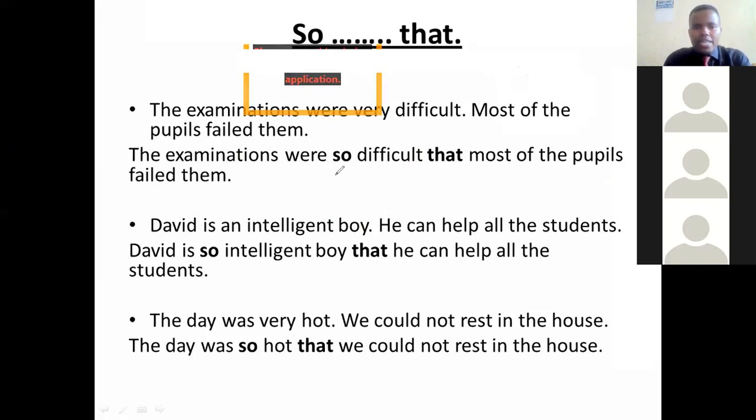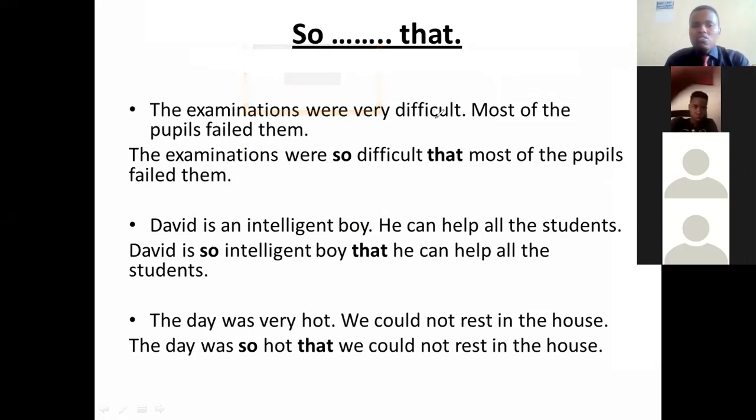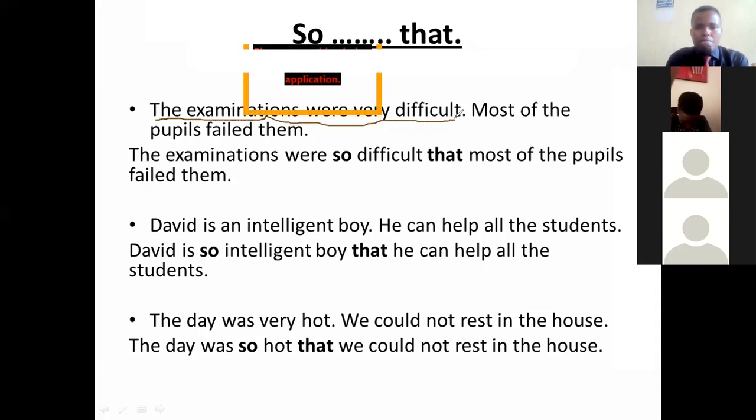For example, I can say, the examinations were very difficult. This is the first clause. The second clause, most of the pupils failed them. The first clause is this one here. Let me just underline it. The first clause is just this one here. Then the second clause starts from here, most, and ends here.